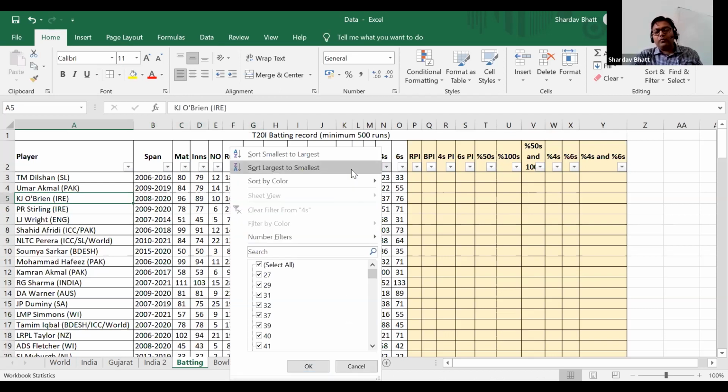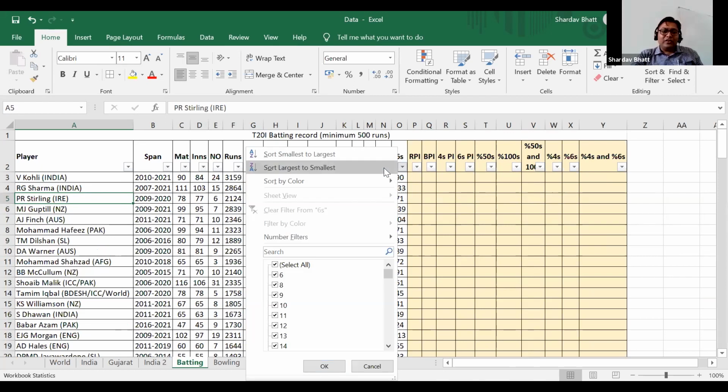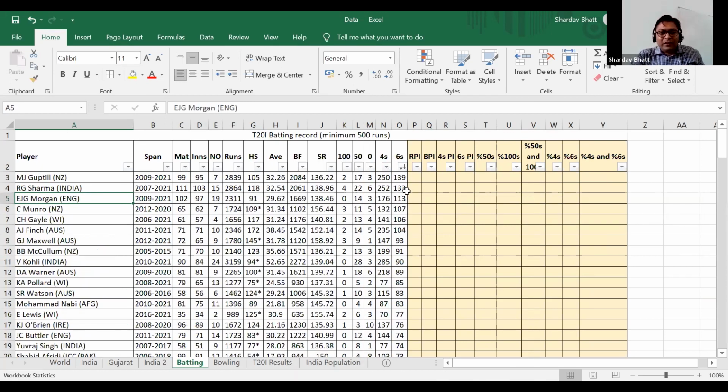And who scored the most fours? Any guess? It's Virat Kohli from India. And who scored the most sixes in 2020 cricket? We know that West Indians are really nice at hitting sixes, but that is not the case here. Here, Martin Guptill and Rohit Sharma are there. Chris Gayle, the most famous cricketer, is at 5th number. But we will see the percentage calculation also.